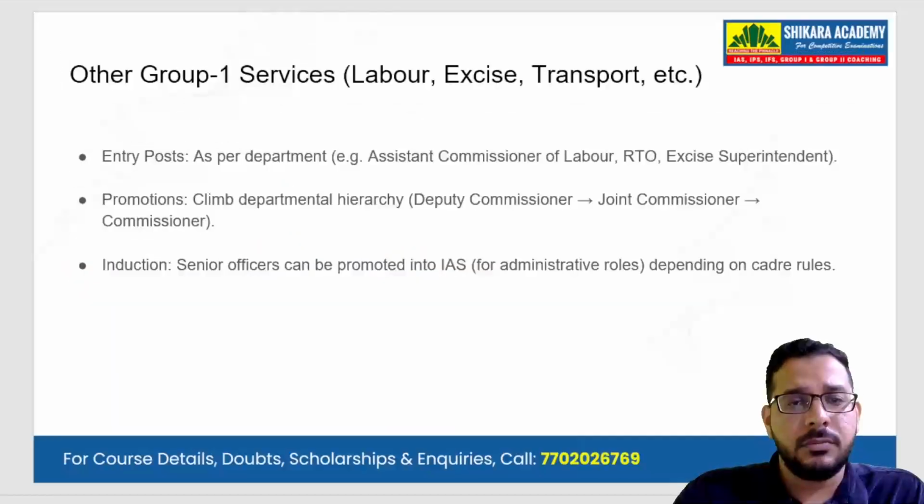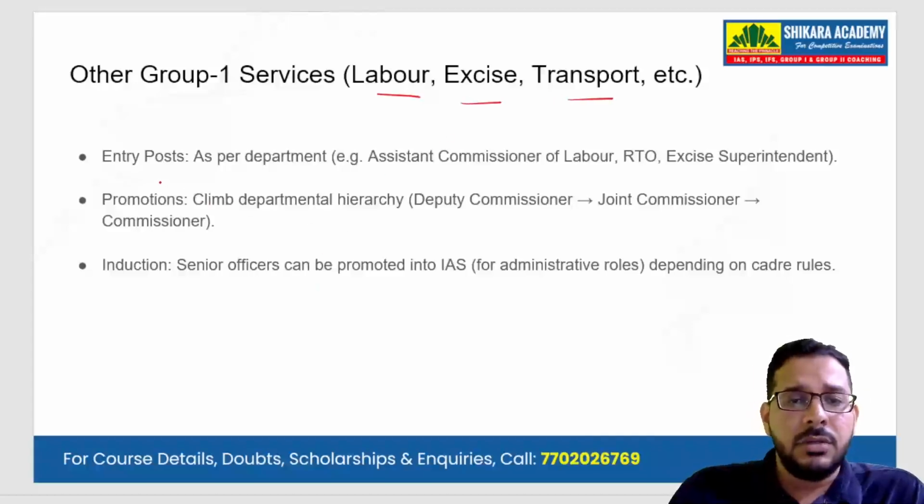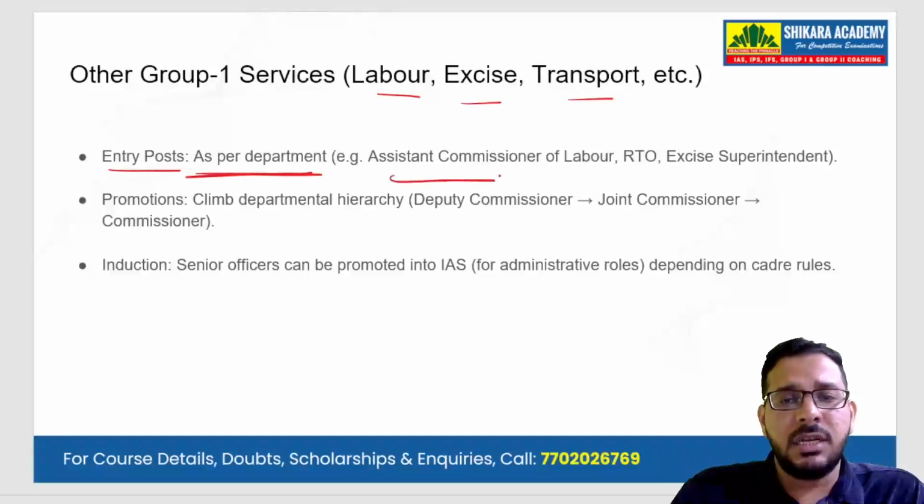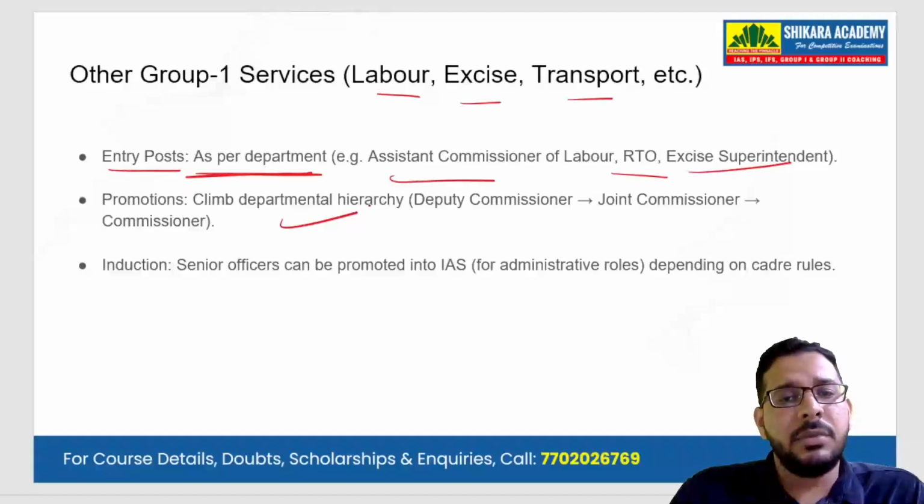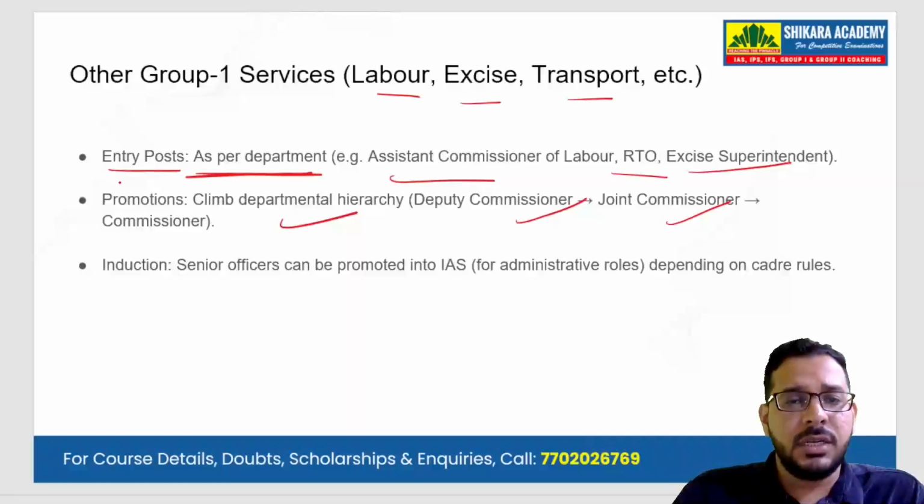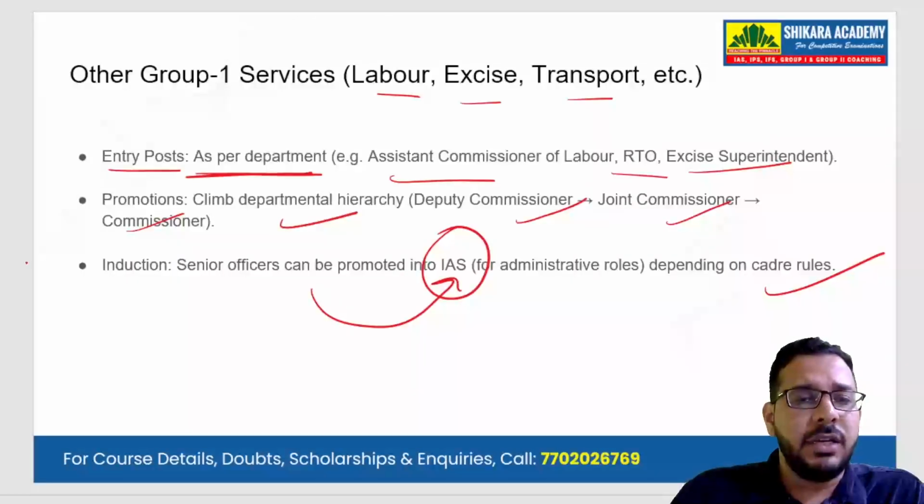We have other Group 1 services like labor, excise, and transport, as we have seen above. Their entry posts, as per the department, are Assistant Commissioner of Labor, Regional Transport Officer, and Excise Superintendent. They can climb through the departmental hierarchy like Deputy Commissioner, Joint Commissioner, Commissioner. From there they can be promoted to IAS officers, inducted depending on the different cadre rules.